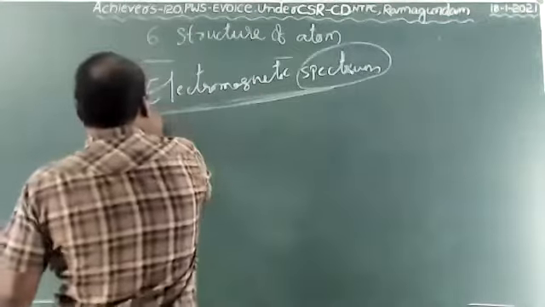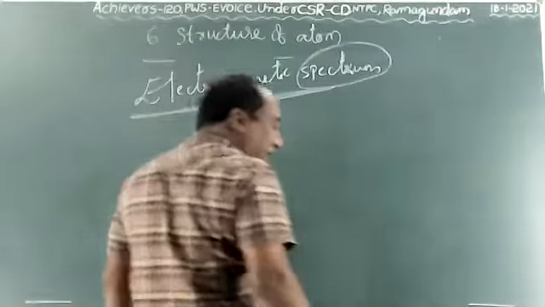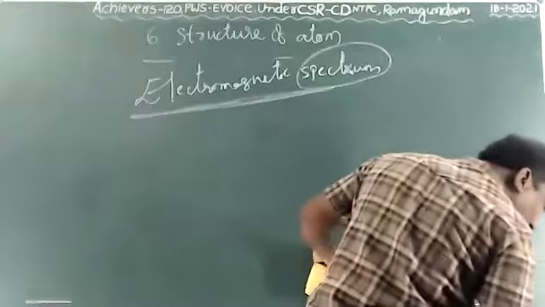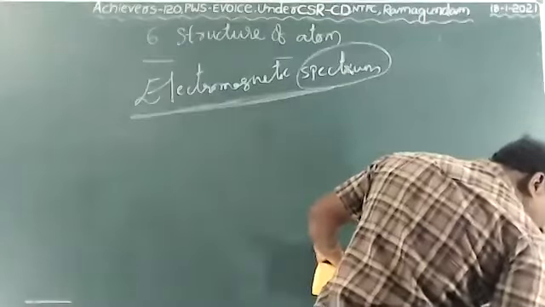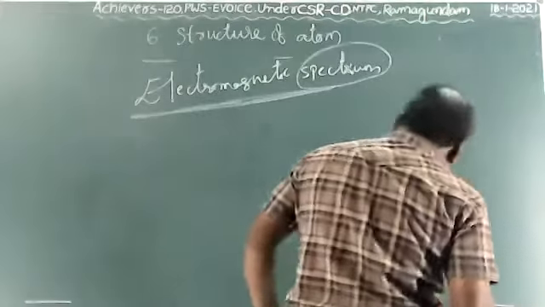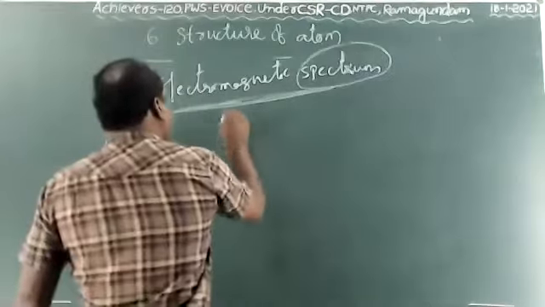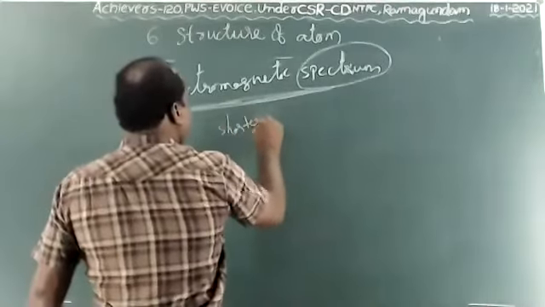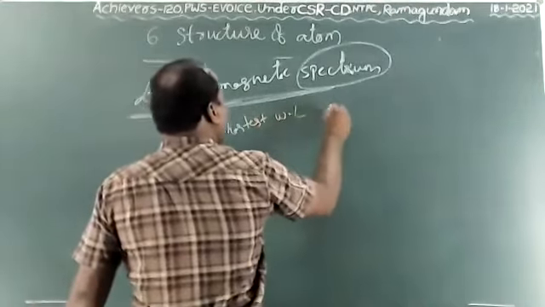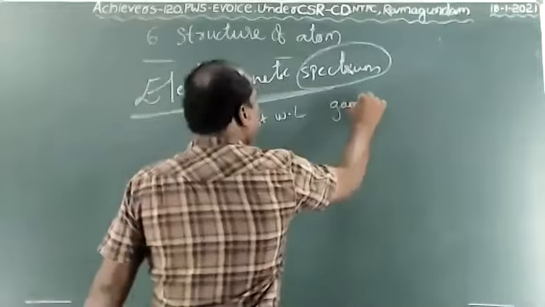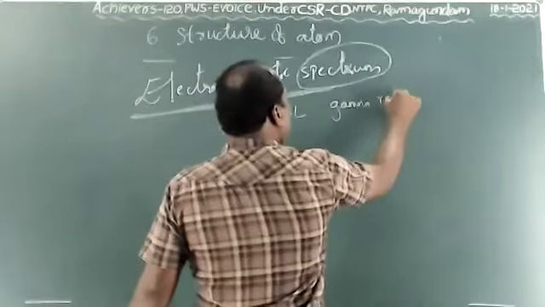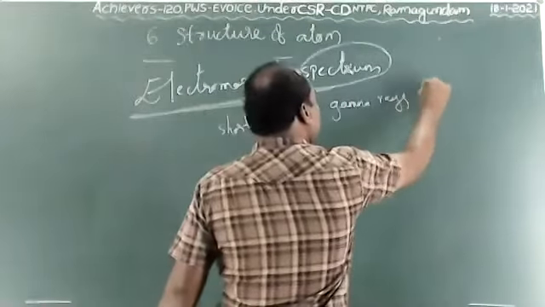So the general electromagnetic spectrum consists of the following. The shortest wavelength is gamma rays. This is the gamma symbol, children.